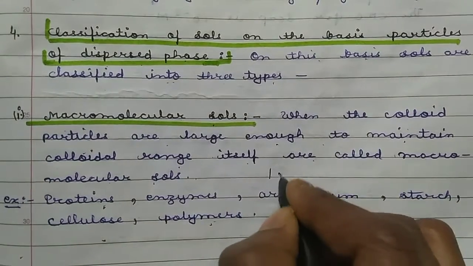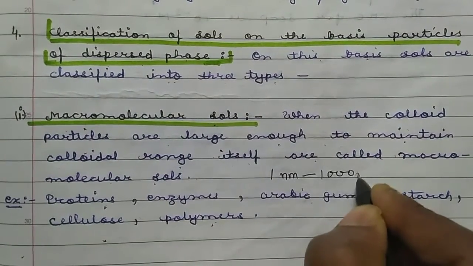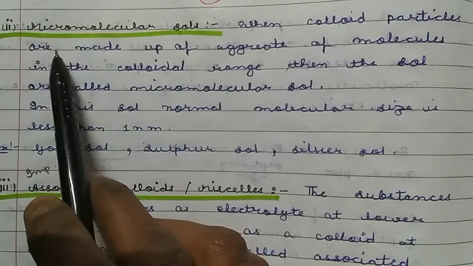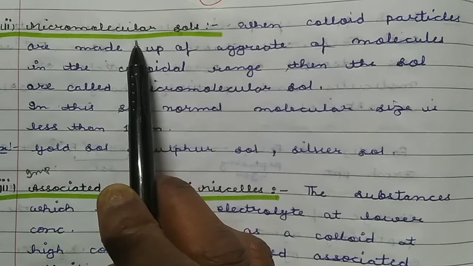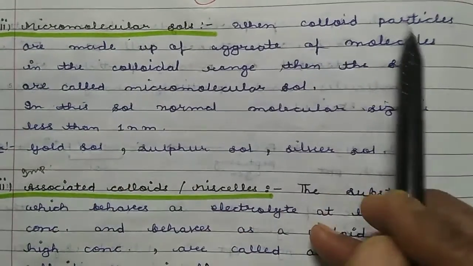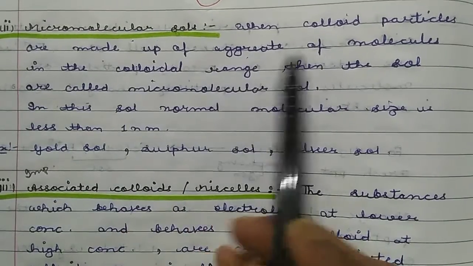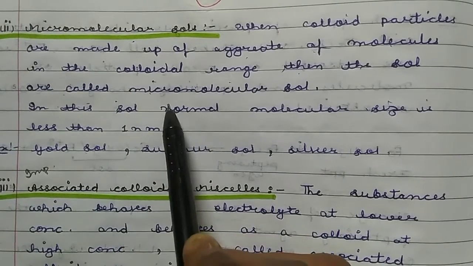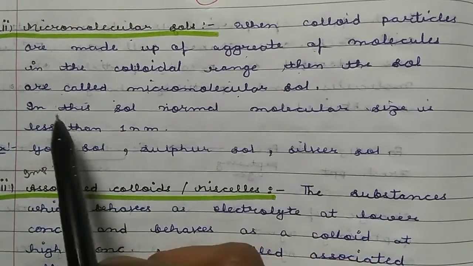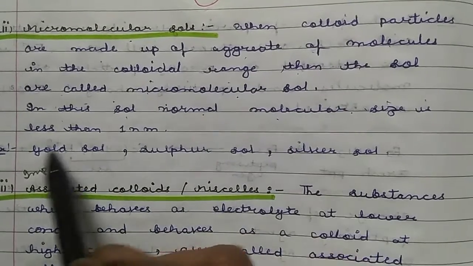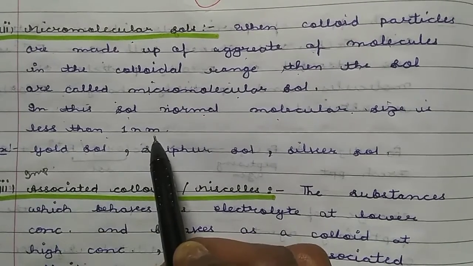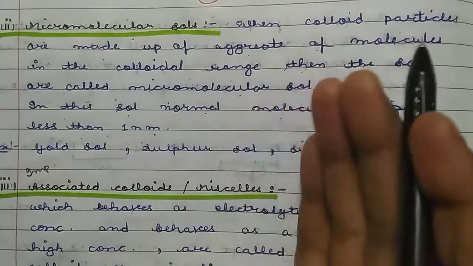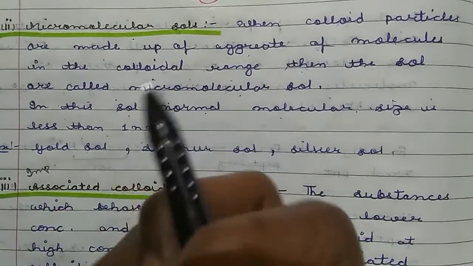Large enough means the size lies between 1 nm to 1000 nm. Is that clear? Okay. Second is macromolecular, or we can say multimolecular sols. When the colloidal particles are made up of aggregates of molecules in the colloidal range, then the sols are called multimolecular sols. In these sols, the normal molecular size is less than 1 nm.